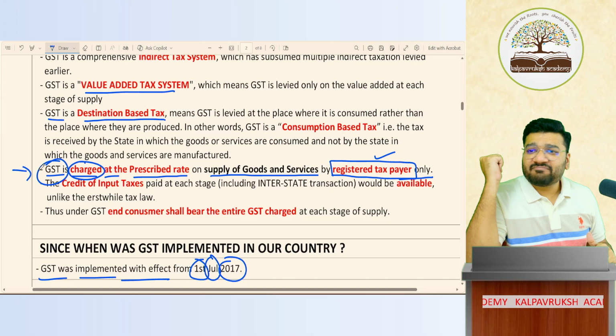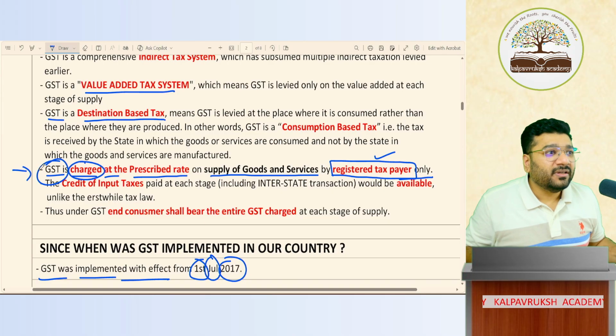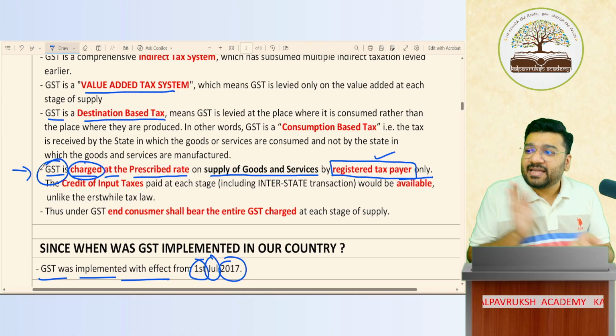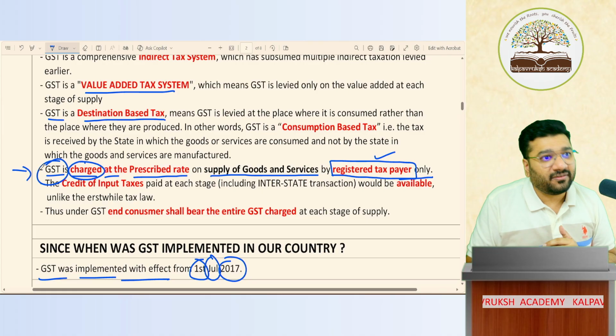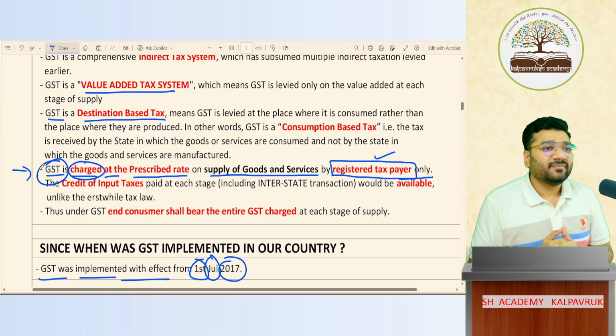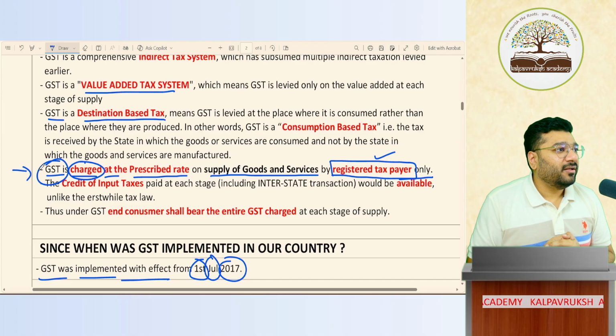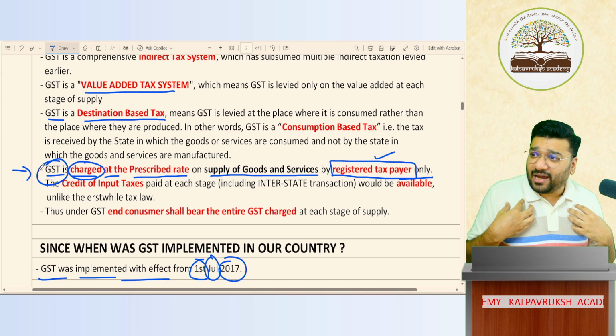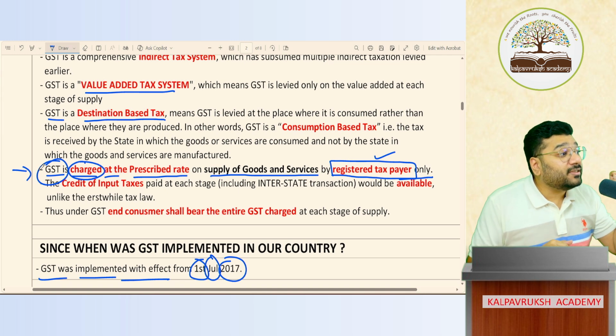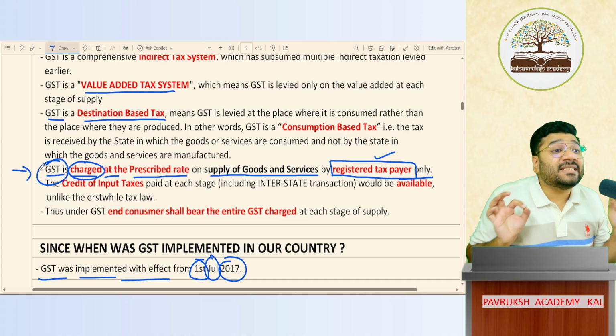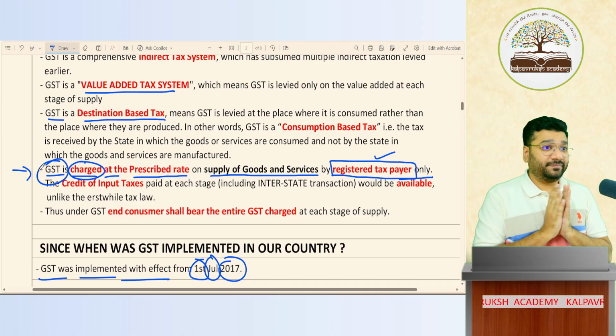Today, say I want 100% GST from you. If I'm giving you a service worth 25,000, I'll collect a full 25,000 GST from you extra. Give me 50,000. Can I charge whatever GST rate I want? No, I can only charge the GST rate which is prescribed by the GST law.